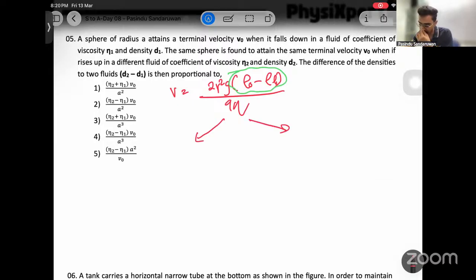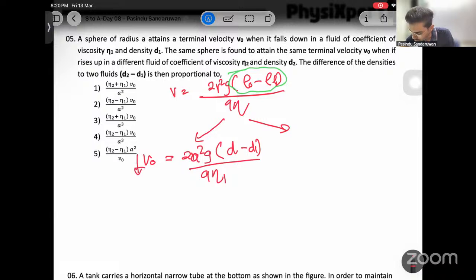A sphere of radius a attains a terminal velocity V0. Then V0 equals 2a squared g. When it travels downwards, let's assume the density of this sphere as d. Then if it is moving downwards, it should be d minus d1, over 9 eta1.